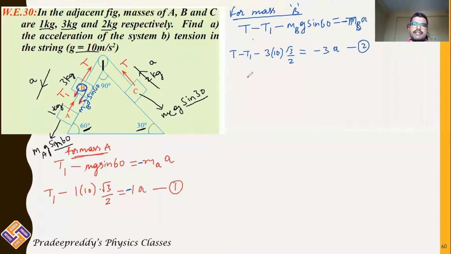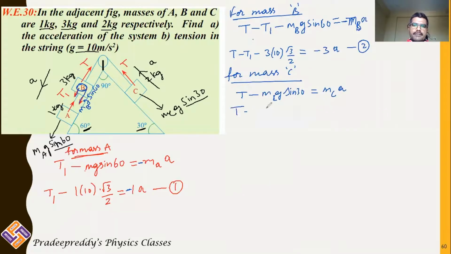Now let us take mass C. For C there is one downward force and one upward force. Upward force we are taking it as positive. It is T minus downward force, mass of C into acceleration due to gravity into sin 30, is equal to mass of C into acceleration A. C we are assuming that it is going up, so A is positive.